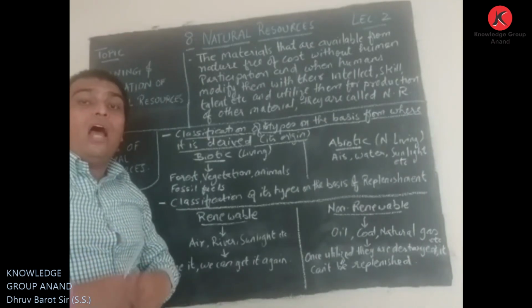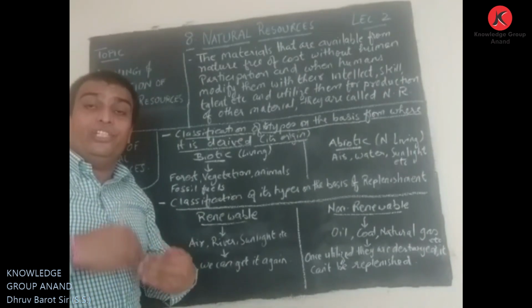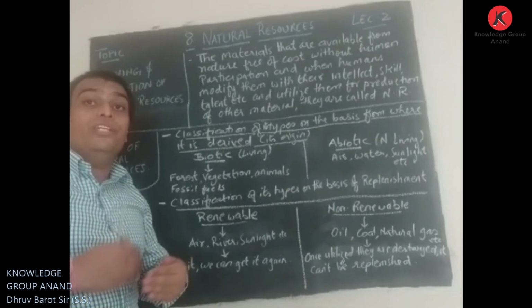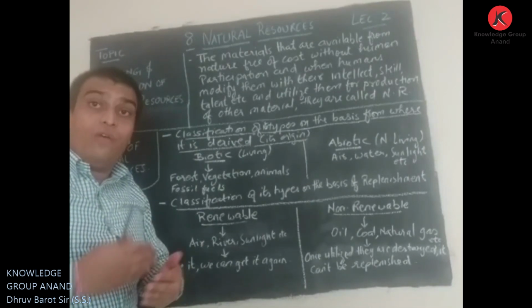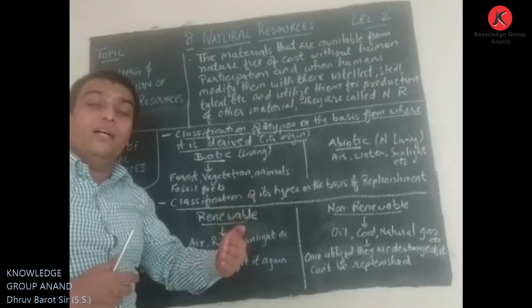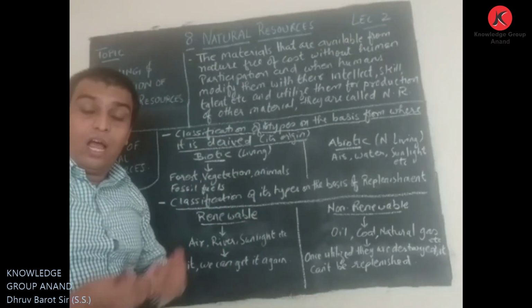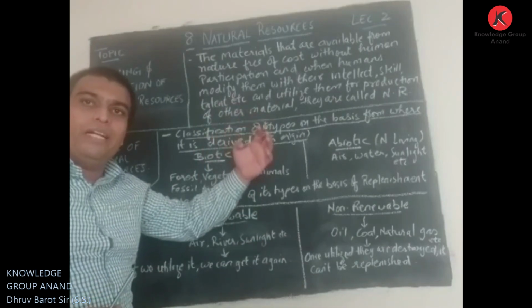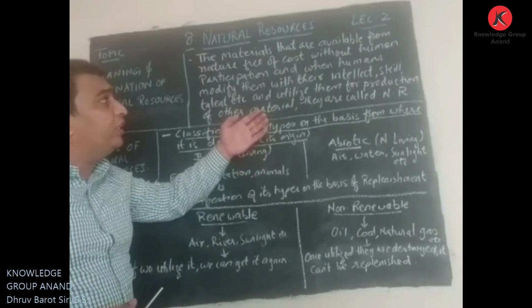Now we will look at how a natural material becomes a natural resource. Up to now it is natural material. How does it become a natural resource?